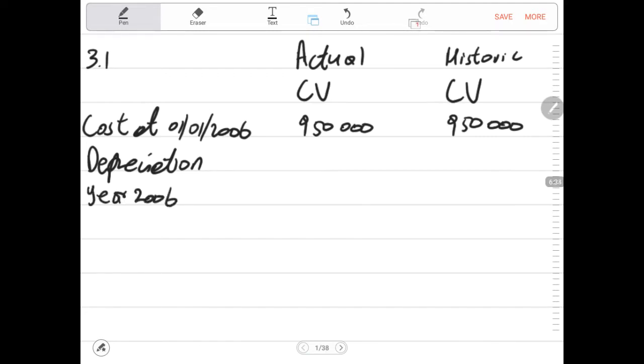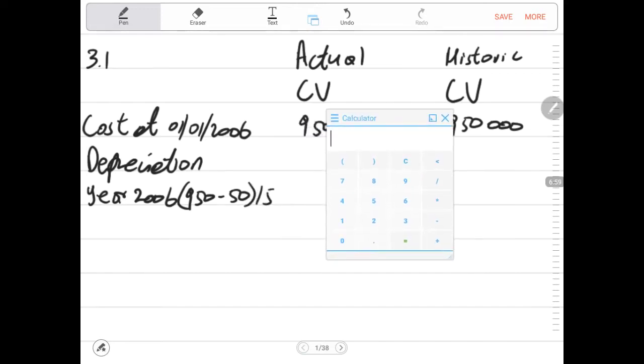Now in terms of workings, I might not be able to show all the workings, but please do show all the workings. We know that the calculation of depreciation is cost minus accumulated depreciation divided by useful life, and we don't have to allocate for the number of months because this asset has been in the business for the full year. 950 minus 50,000 divided by 5. Remember, there are 3 zeros that are missing there. 950,000 minus 50,000 rands will give us 900,000 rands.